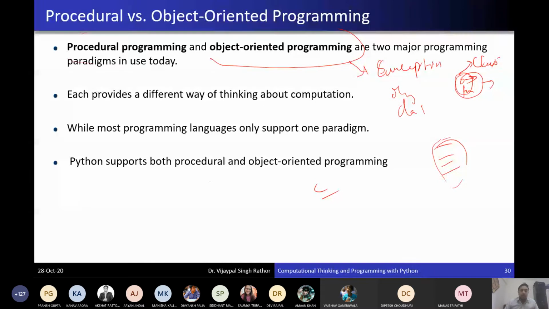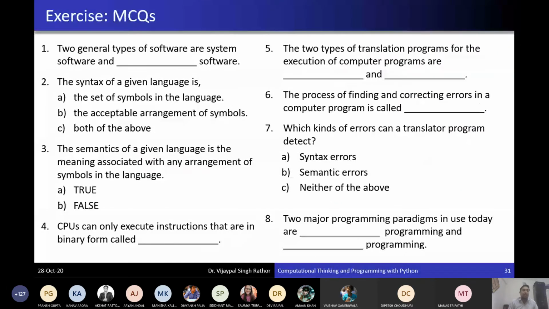Okay. So this is all about the exercise. I'm skipping it. You can see it, or you can answer by yourself. I'm giving you just 2 minutes to answer, because I have to complete some other things related to the language. So just 2 minutes for you.